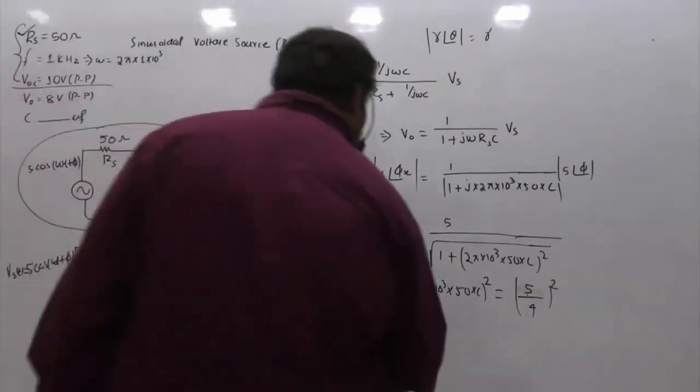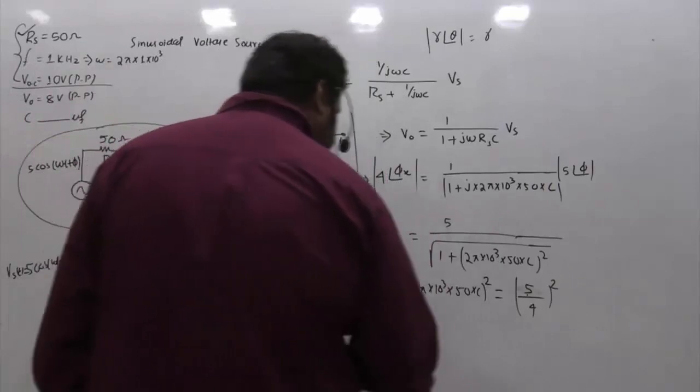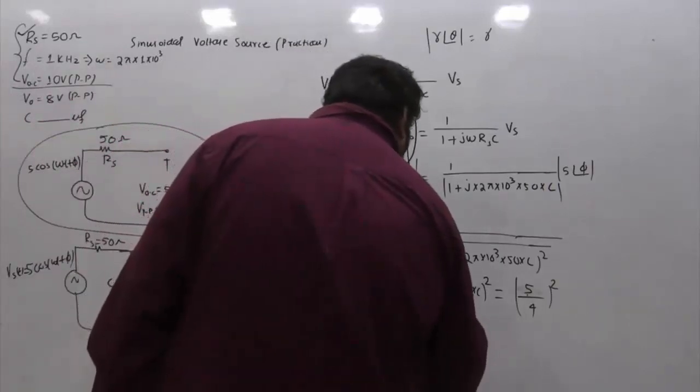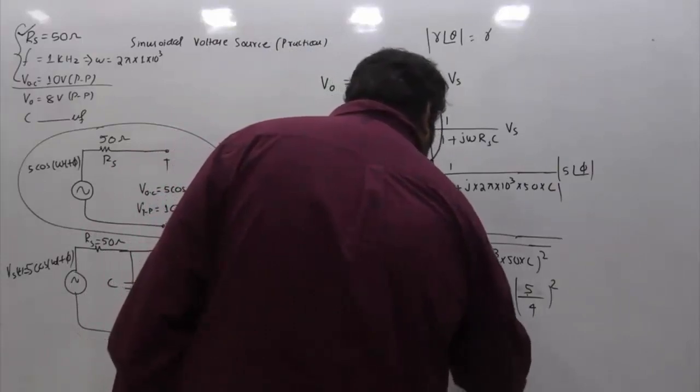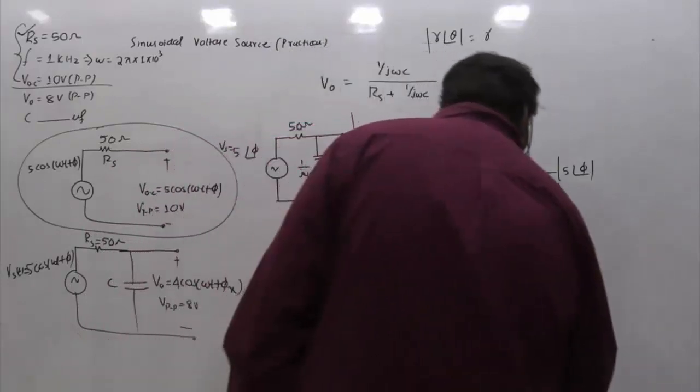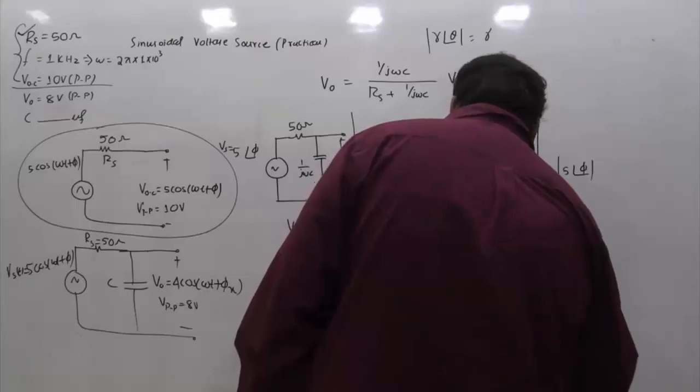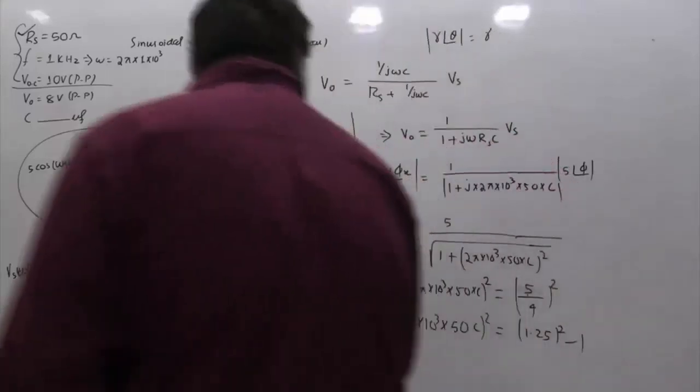From this, you can see 2 pi into 10 power 3 into 50C whole square is equal to 1.25 whole square minus 1.